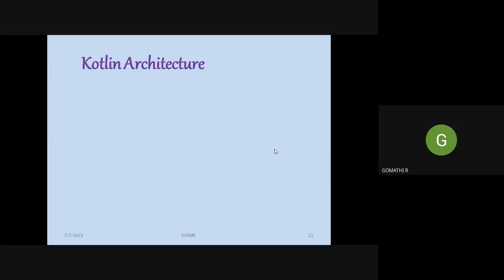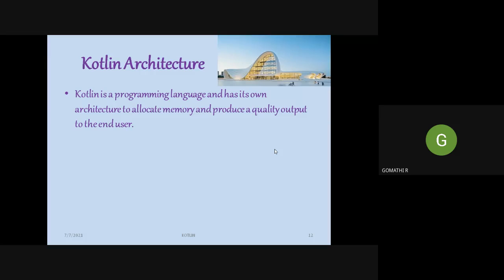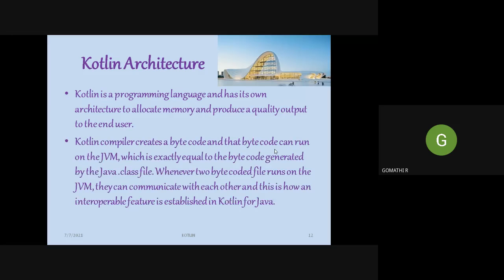So far we have seen the introduction to what is Kotlin, who developed the language, what are the features of Kotlin, what are the advantages and disadvantages, and what is the environmental setup for working with this Kotlin programming language. Now let us enter into the architecture of Kotlin. It's not a hard architecture. It's a very simple architecture. It is a programming language, and it has its own architecture to allocate memory and produce a quality output to the user.